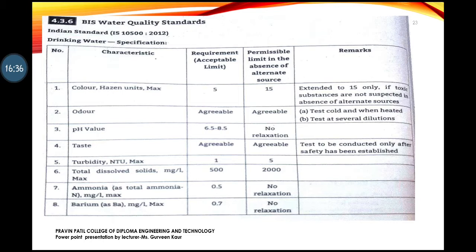Then odor of the water, they are checking the odor of the water, whether they are getting a different kind of odor. Then third, pH value is very much important. Over here the range given is 6.5 to 8.5, and no alternate is available. If the range is between 6.5 and 8.5, then only that type of water can be consumed. If it crosses 8.6, then it cannot be consumed, and no alternate can be used. So no option is available for this.